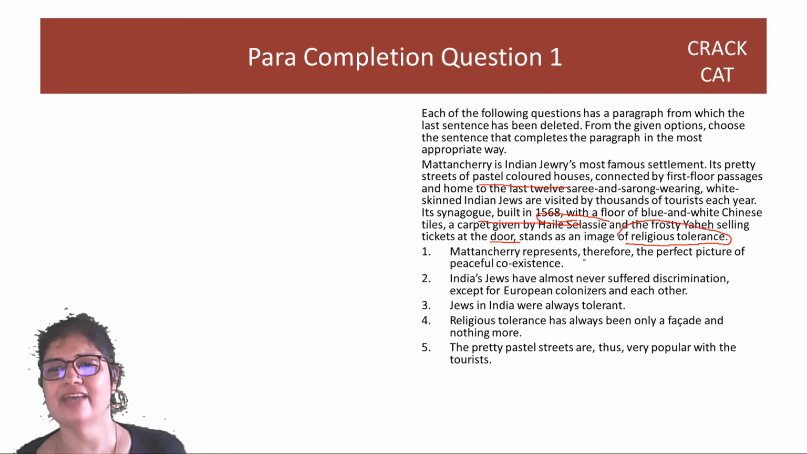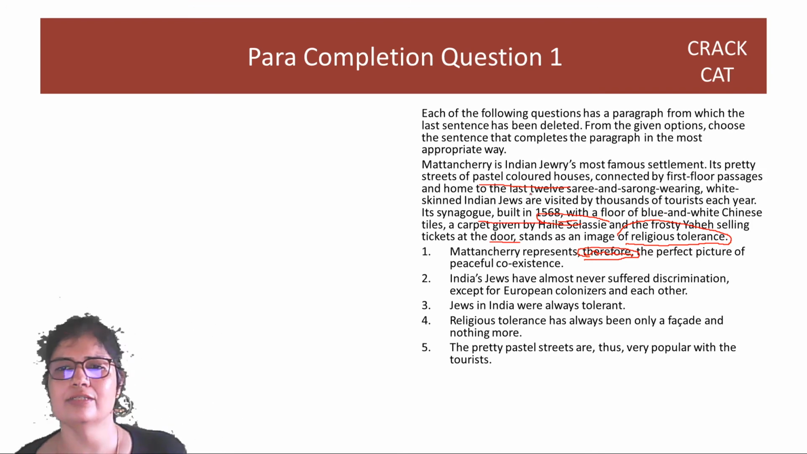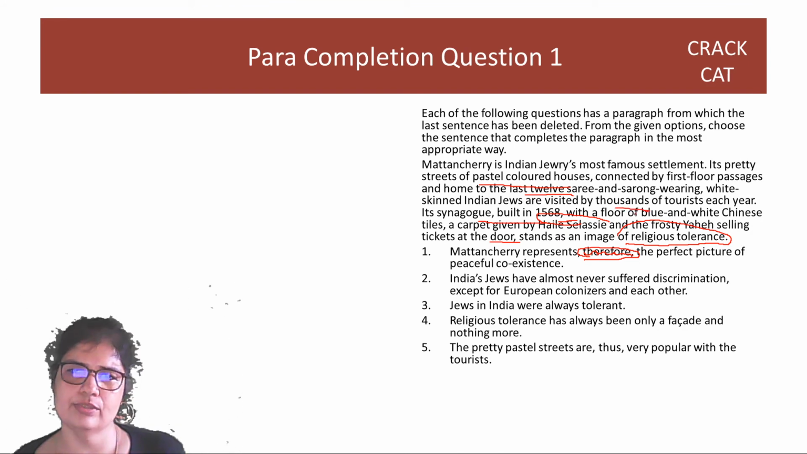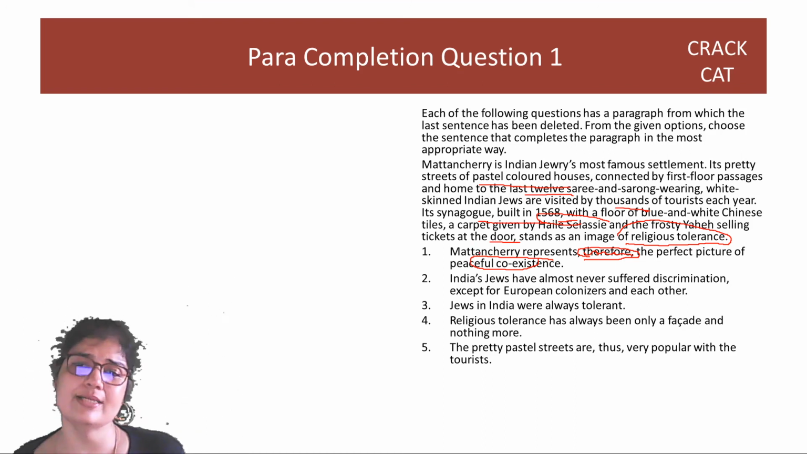Option 1 says "therefore," but no clear reason has been given. If there were no "therefore," you could have still considered it. Of course, see, you just have the last 12, it's a home to these 12 people. You have a lot of tourists. Therefore, peaceful coexistence. Coexistence of what? We're only talking about Jews here. Correct? So coexistence requires the existence of two things.